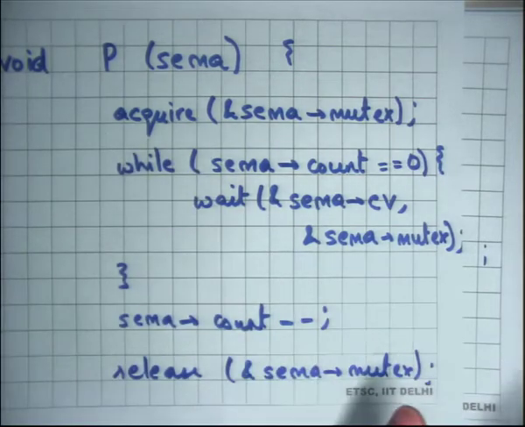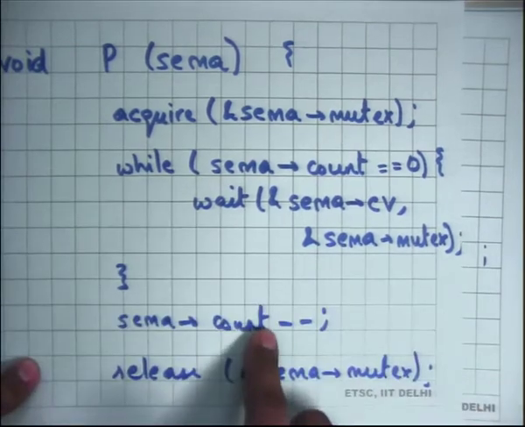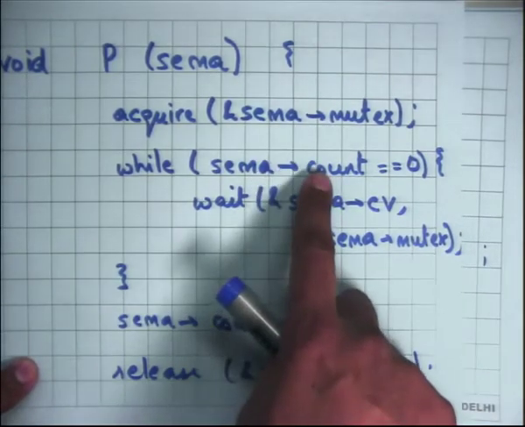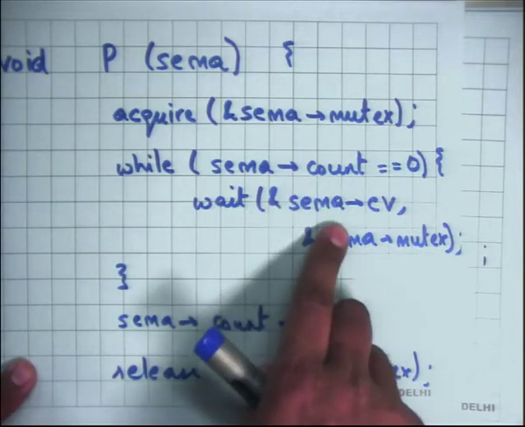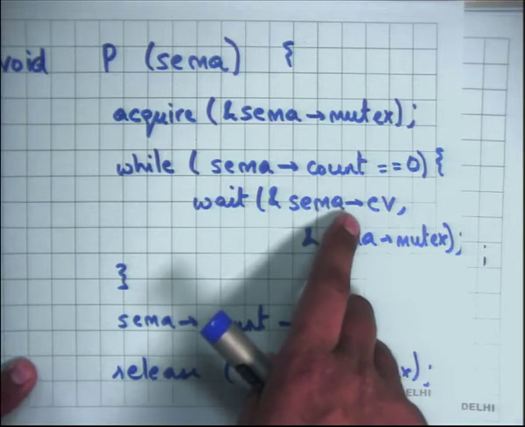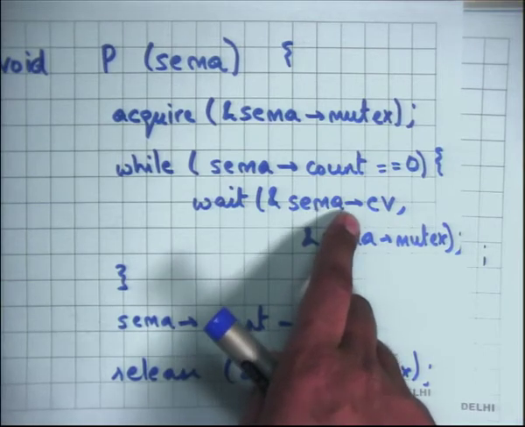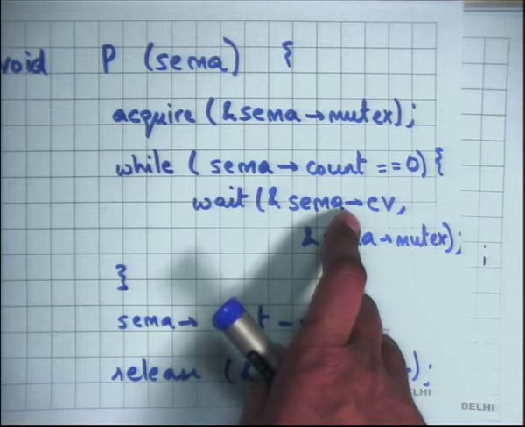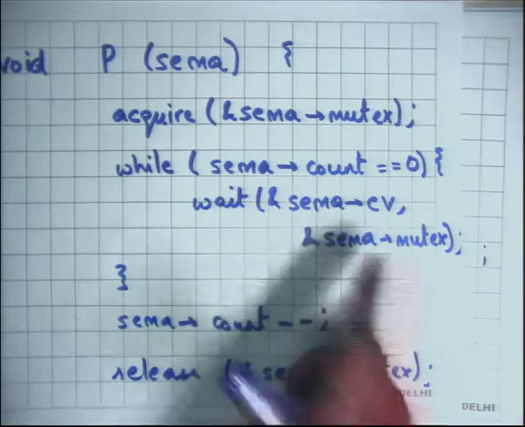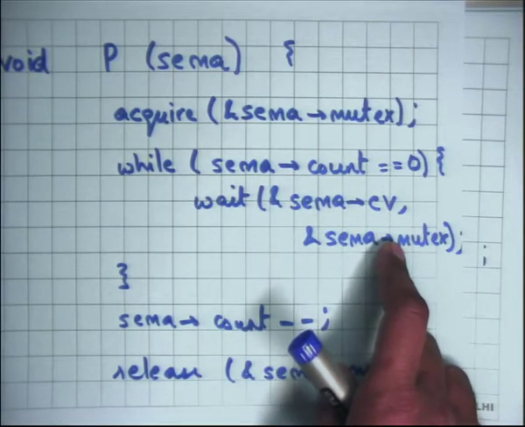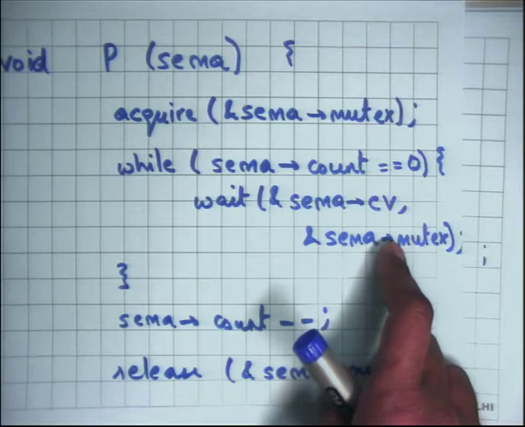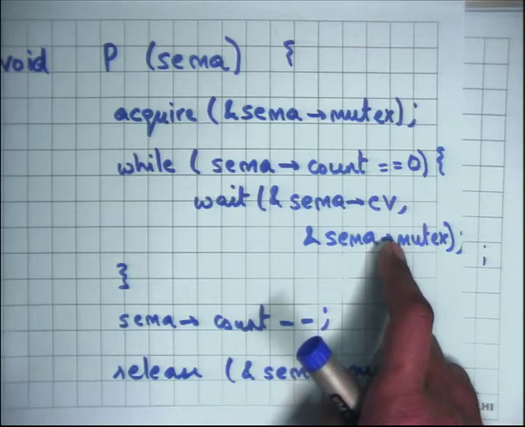Basically I wanted to do the decrement, but only if this condition is false. Till this condition is true, I need to wait, and I am using a condition variable to wait. As you can imagine, in the v function I will call notify on this condition variable. Of course, I release the mutex before I go to wait, and I do this in an atomic way, just like all the other patterns we have seen so far. All right, now let's write v.